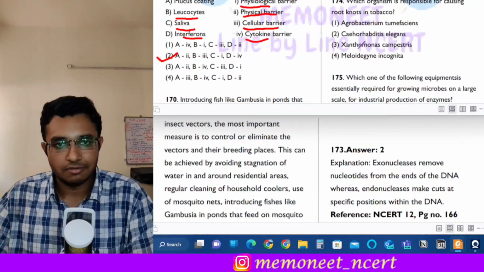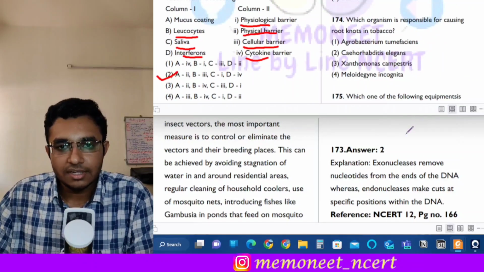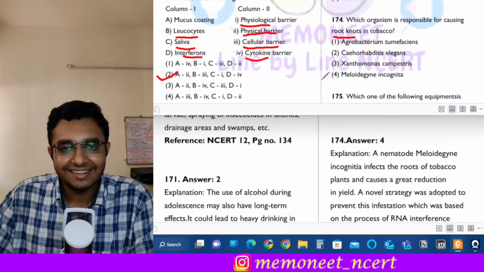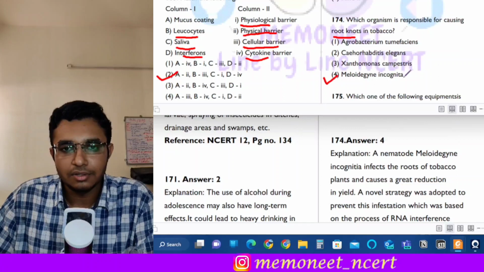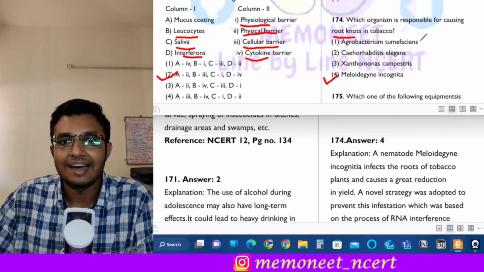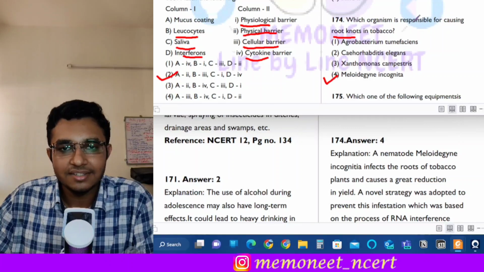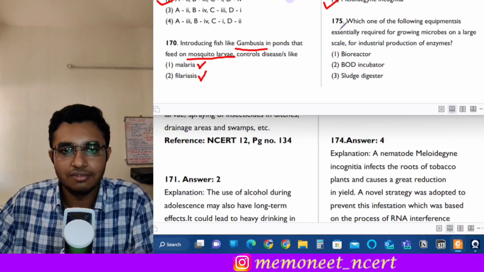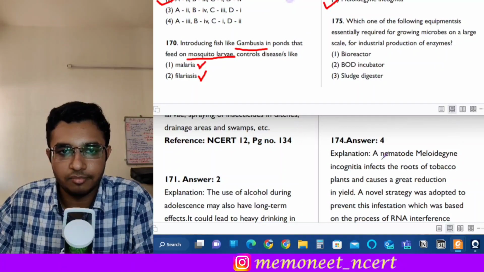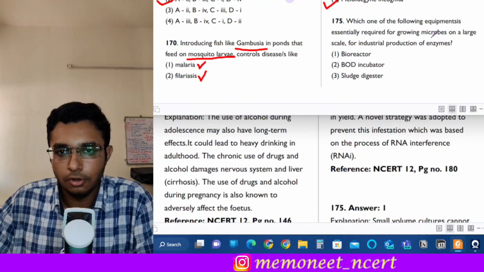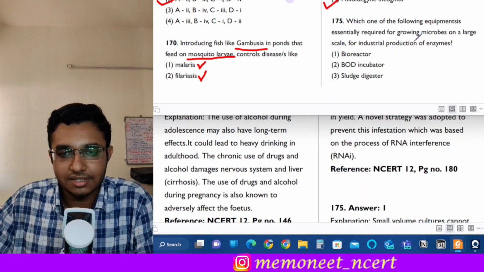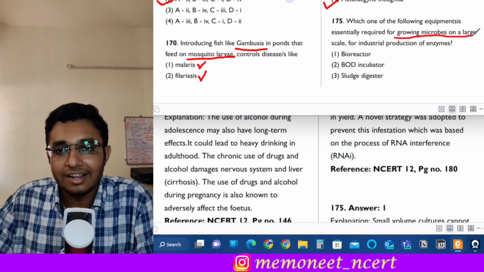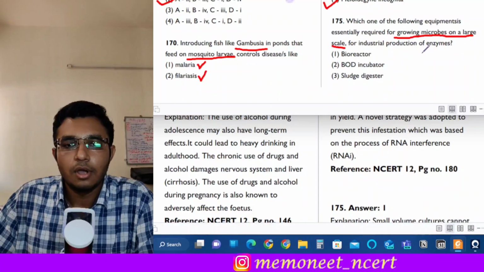The next is question 174. Which organism is responsible for causing root knots in tobacco? Okay. So here the correct answer is Meloidogyne incognita. It is a nematode which we saw in the RNAi technology, and it is responsible for producing root knots in tobacco plant. The next is question number 175. Which of the following equipments is essentially required for growing microbes on a large scale for industrial production of enzymes? Okay. So see, it is talking about growing the microbes on a large scale. Now see, large scale production of the enzymes.